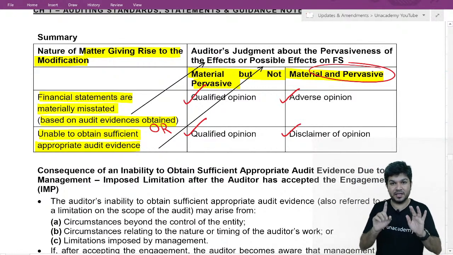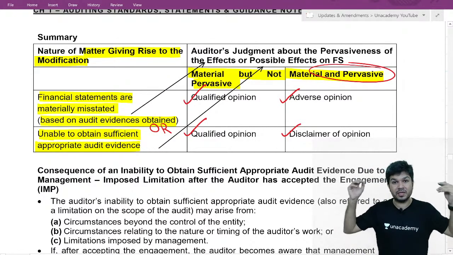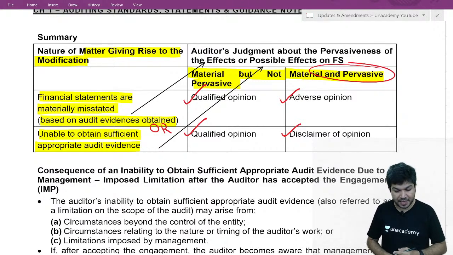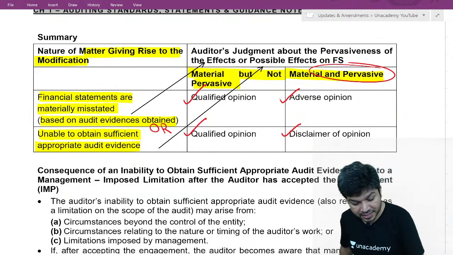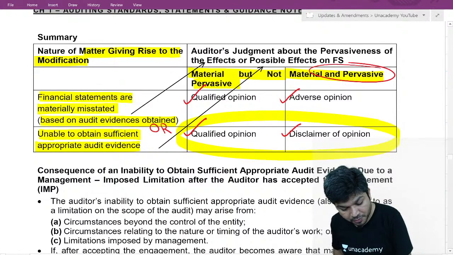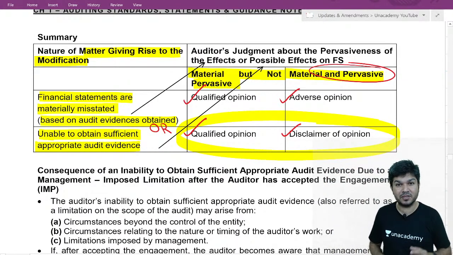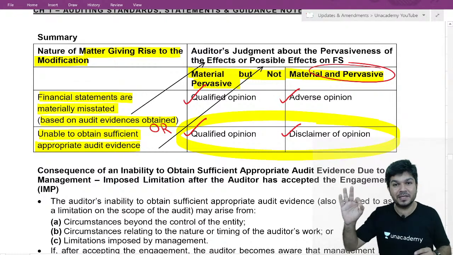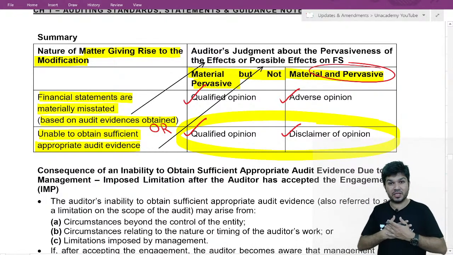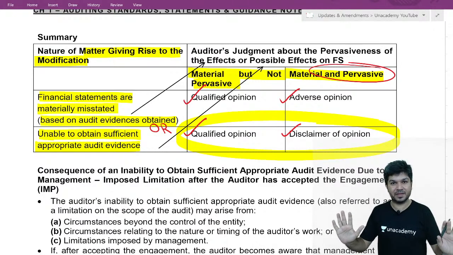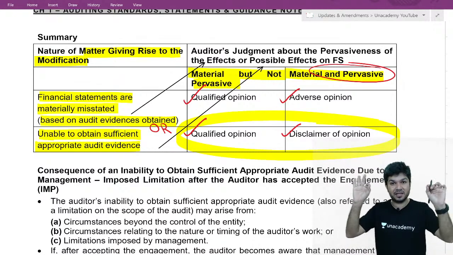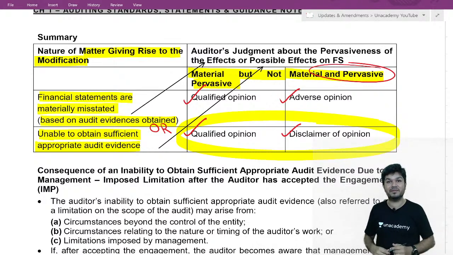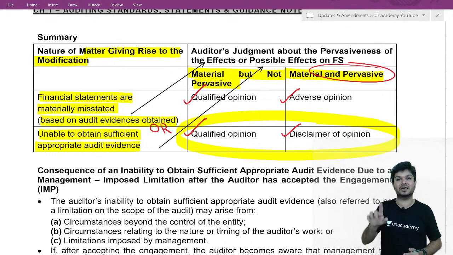So pay attention. If I am not allowed to check something, don't directly go to disclaimer. There are two options possible. You need to understand what the possible effect is. If the possible effect is material but not pervasive, still give qualified. If the possible effect is material and pervasive, then you land up giving disclaimer.